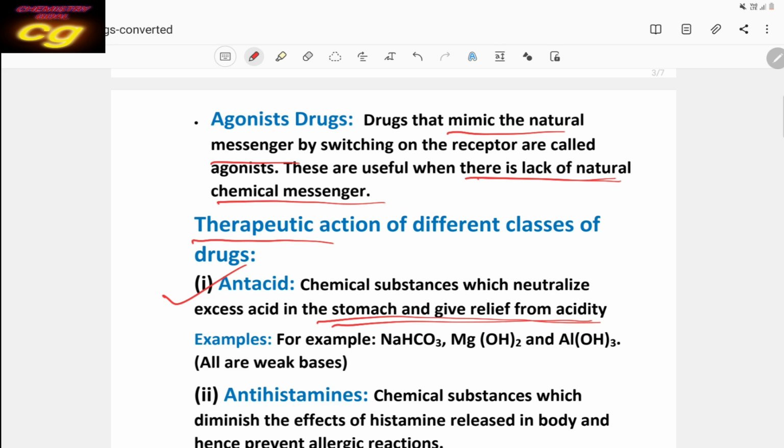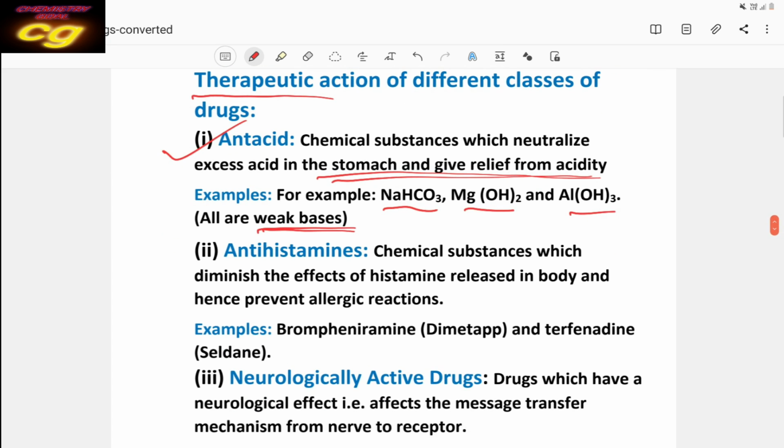What are these antacids? Antacids are mainly weak bases which neutralize the excess acid. These are sodium bicarbonate, magnesium hydroxide, aluminum hydroxide. We are using antacids like Gelusil, Digene. These are different types of antacids which control the acidity in the stomach.